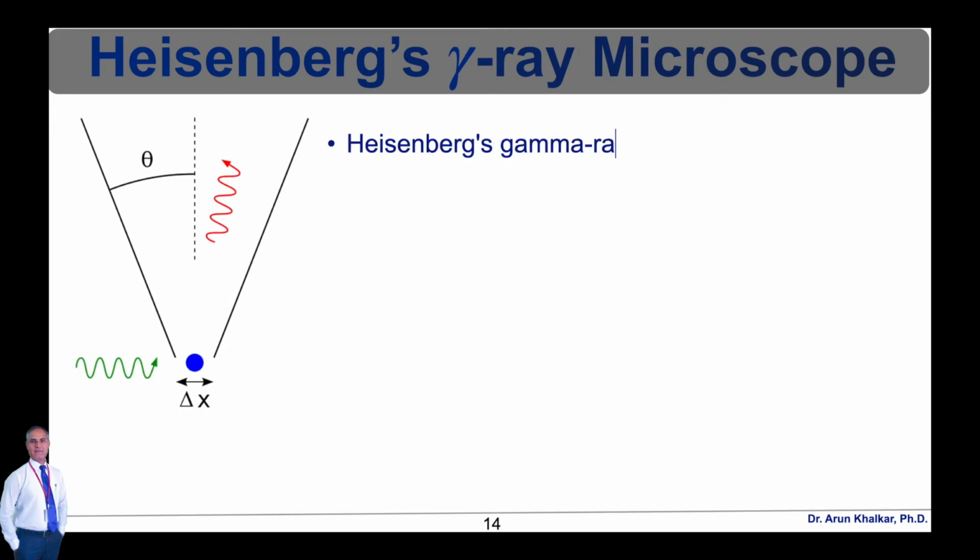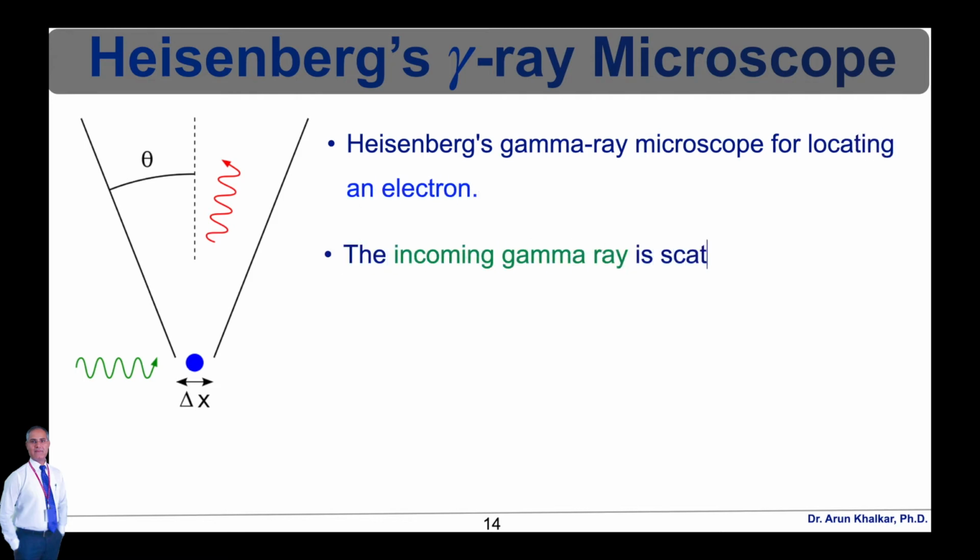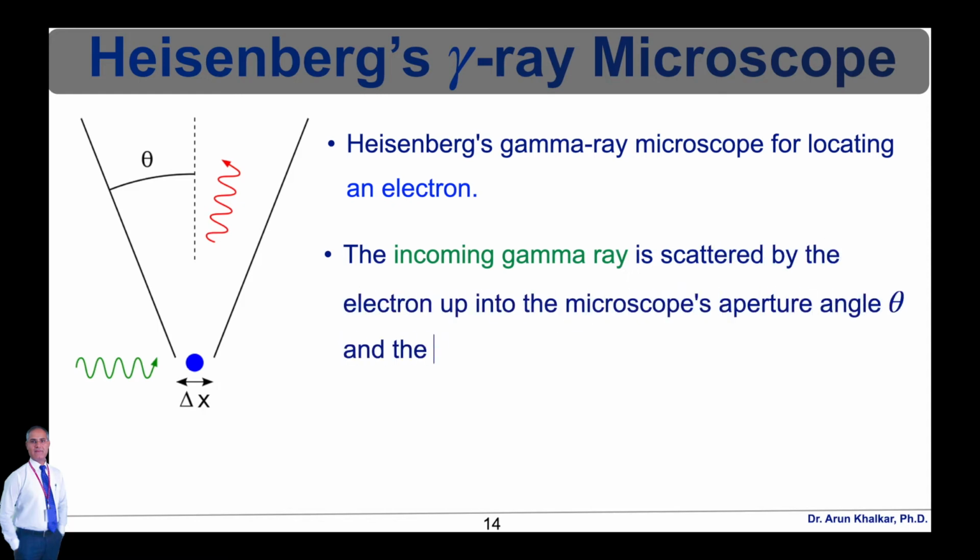Heisenberg's gamma ray microscope for locating an electron is shown in this figure in blue. The incoming gamma ray, shown in green, is scattered by the electron into the microscope's aperture angle theta. The scattered gamma ray is shown in red.